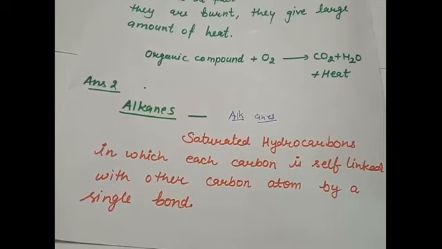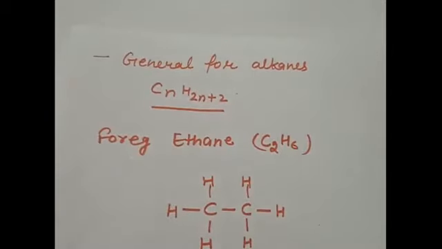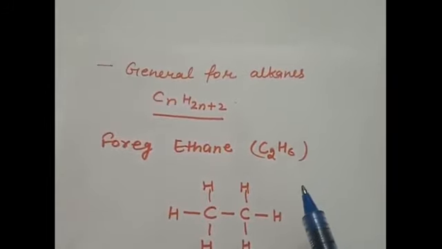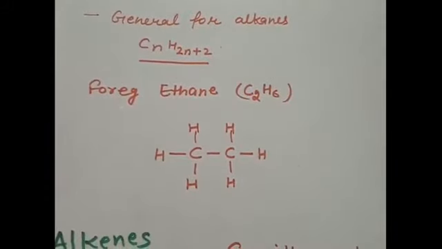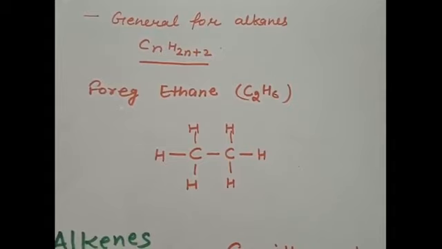For example, methane we have done earlier, but here we are taking the example of ethane. Eth means 2 and ane means single bonds. So where 2 carbon atoms are linked together via single bonds, that will be ethane, a saturated hydrocarbon having 2 carbon atoms.